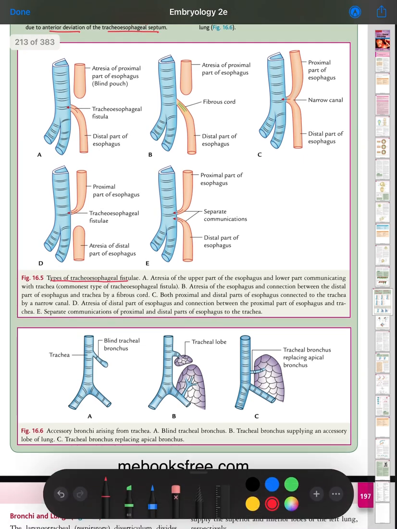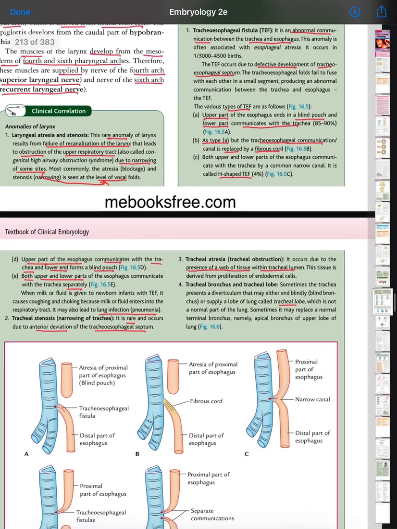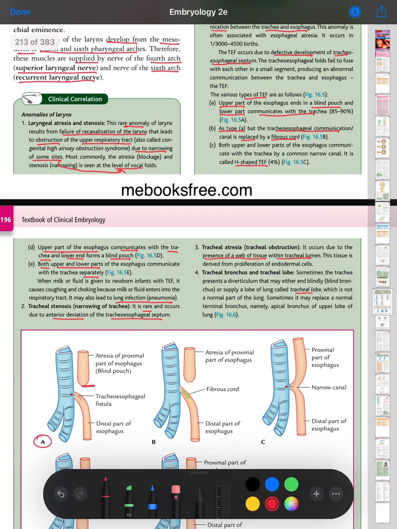This figure shows the tracheoesophageal fistula. First, the upper part ends blindly. Look at the figure and explanation both. The upper end has a blind pouch and the lower part communicates with the trachea.